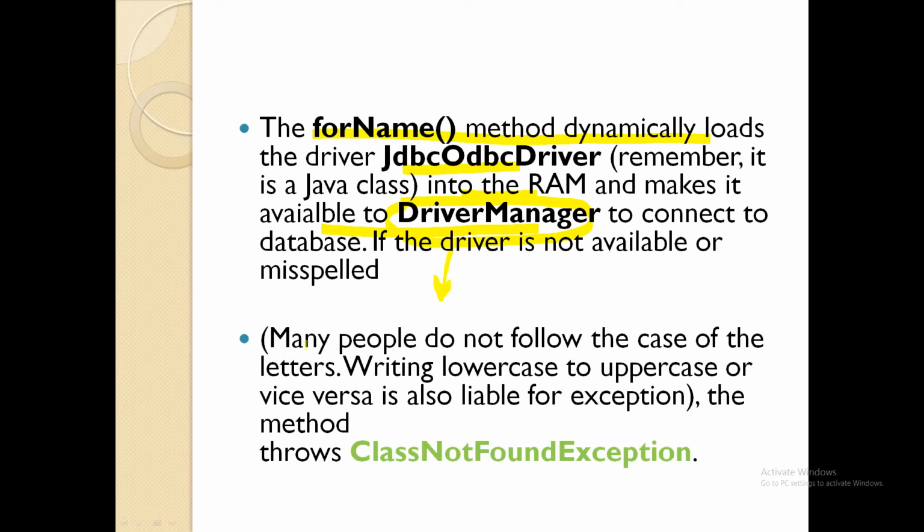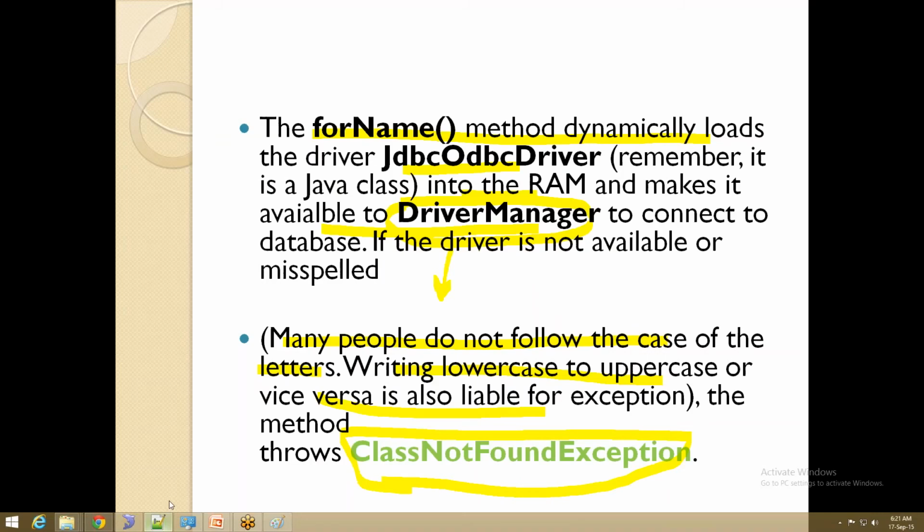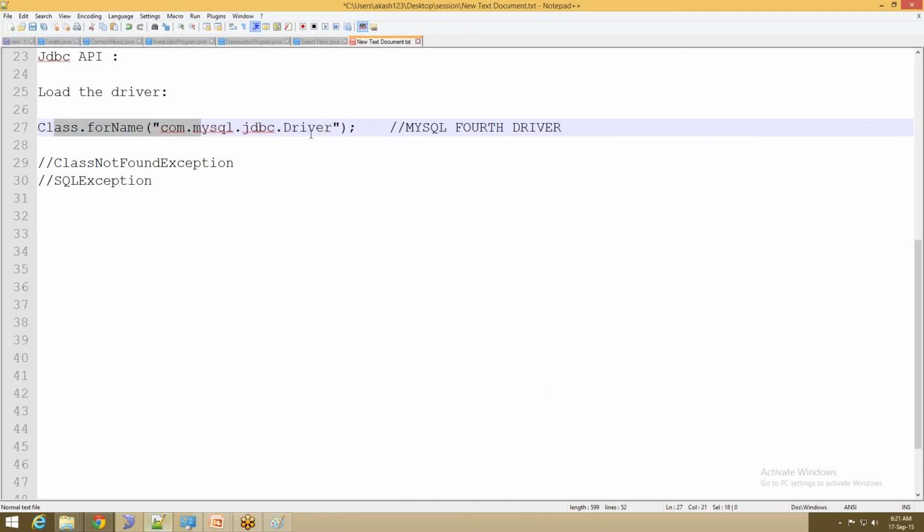This is very important. What I am trying to highlight is many people do not follow the case of letters, that is small letter and capital letter. Writing lowercase for uppercase or vice versa will get an exception. That exception is this green color part, ClassNotFoundException. So this exception is commonly raised. If you are getting this exception, remember you have a problem in this line, that is Class.forName. I'm talking about this line. In this line you have a problem.